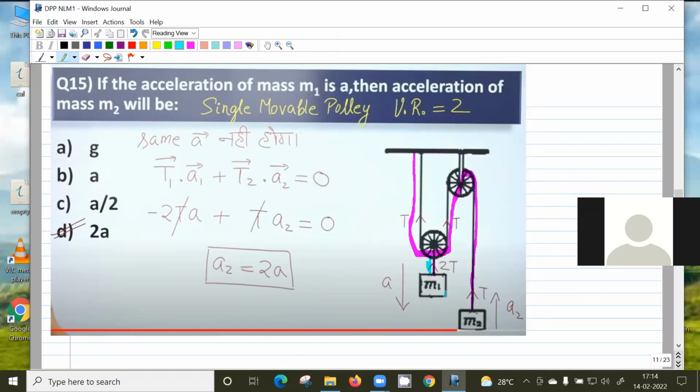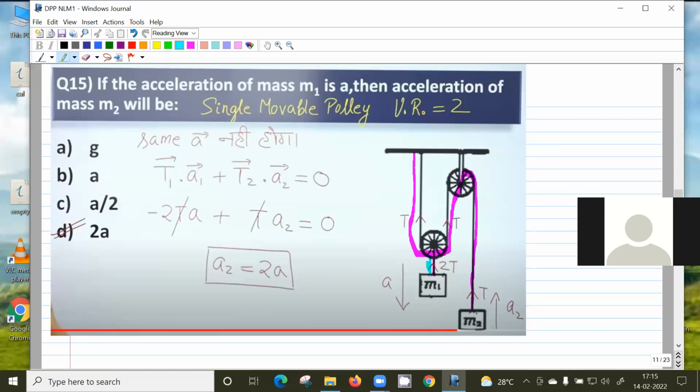Tension you can find by drawing the free body diagram. If you have a pulley like this, then this tension will be 2T if this is T. This is valid if the pulley is massless. Whatever, the pulley is massless, so m into a is 0. This pulley is accelerating, it's not stationary, but m into a is 0 because m is 0.